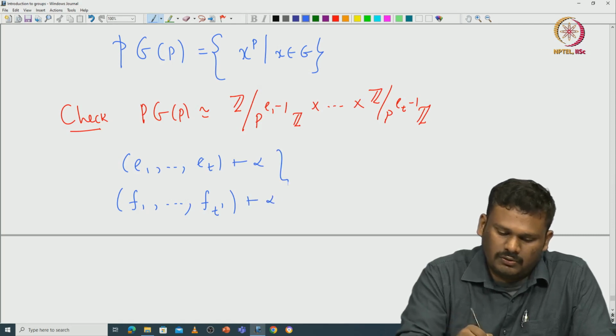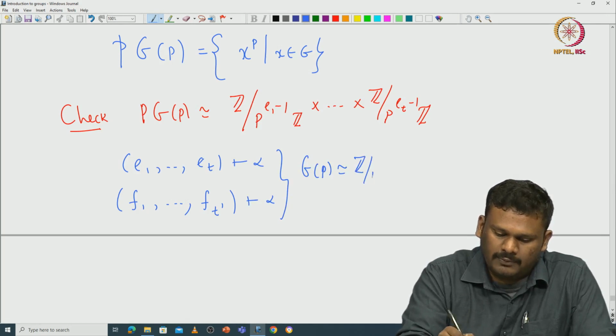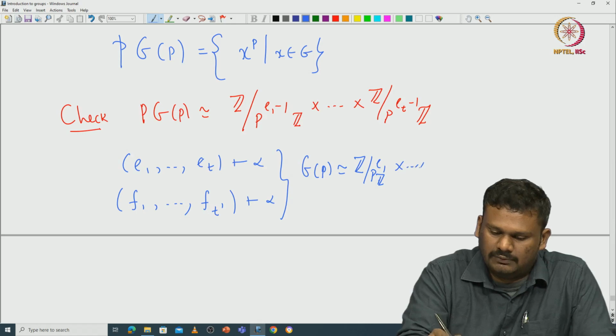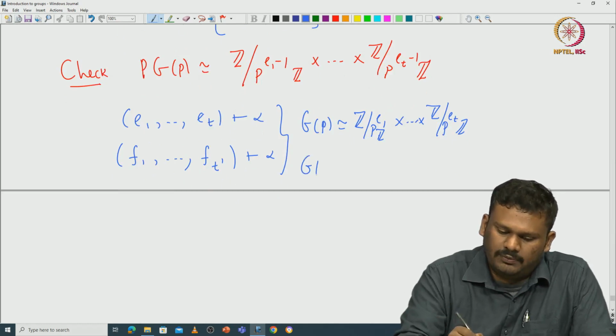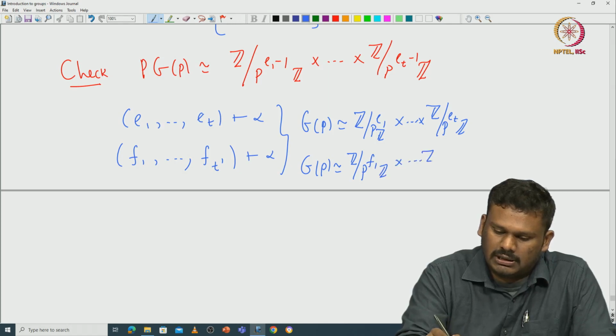So, for this correspondence, let us say G_p is isomorphic to the first one, Z modulo p^e1 Z cross etc. Z modulo p^et Z. Similarly, G_p is isomorphic to Z modulo p^f1 Z cross etc. Z modulo p^ft' Z.